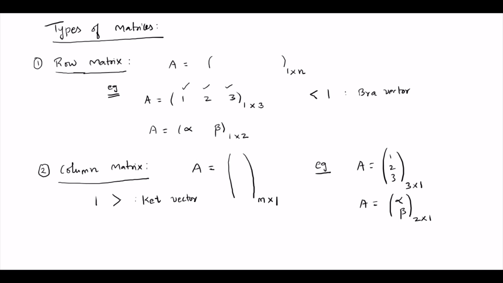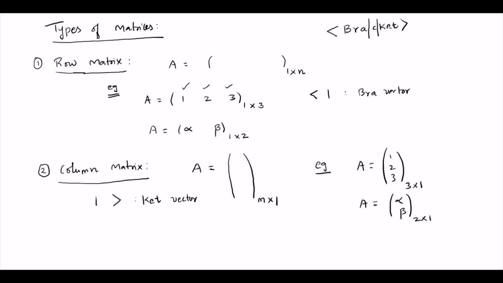And if I write this as a bra vector, then this is known as a row matrix or row vector. It comes from the word bracket. So this is ket and this is bra. This is a complex conjugate. If they are real numbers, the complex conjugate is the same as the original one. If they are complex numbers, they differ by i, that is, minus i goes as minus i. So they differ by the complex conjugate.